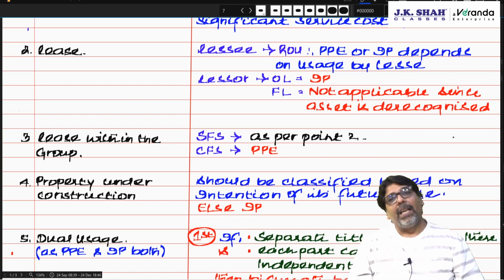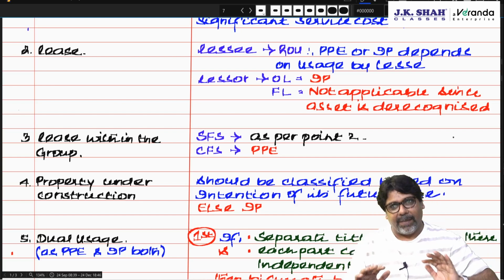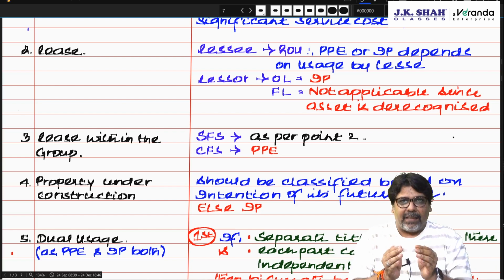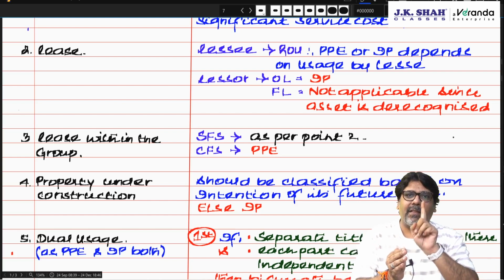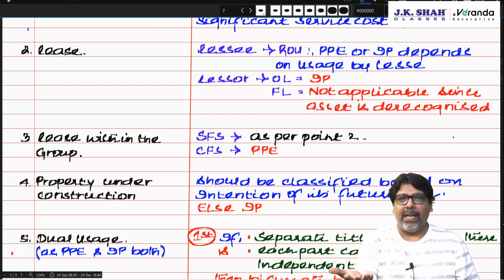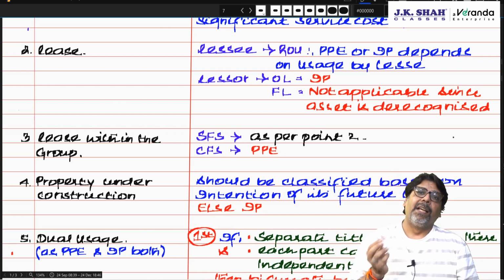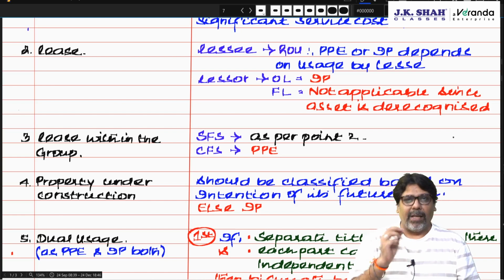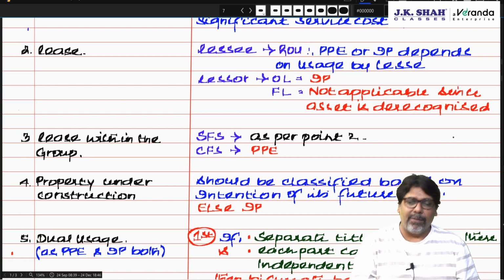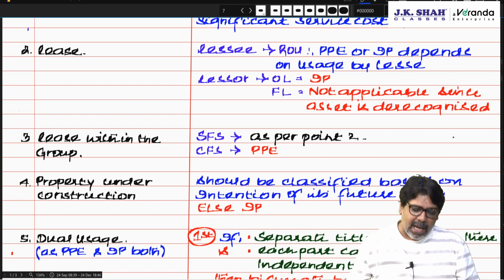So I come back. If you have given the asset on lease, from the lessee's perspective, that means he has taken the asset on a lease. If he has taken the asset on a lease and is using it for business, then PP. Using it for rental to others, then it is investment property. Paying guest: you are charging the rent not only for the room but for the services, then it should be treated as PP. It is your business. Am I clear?